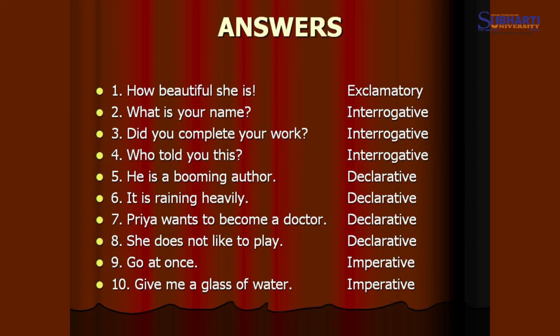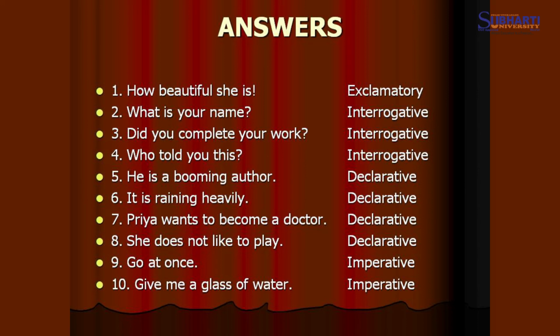Who told you this? The same, interrogative. He is a booming author. This is again a declaration, a statement, a positive sentence, an assertive one. So, it goes in the category of declarative. Next one, it is raining heavily. It is a description, a simple sentence. So, it is a declarative sentence.